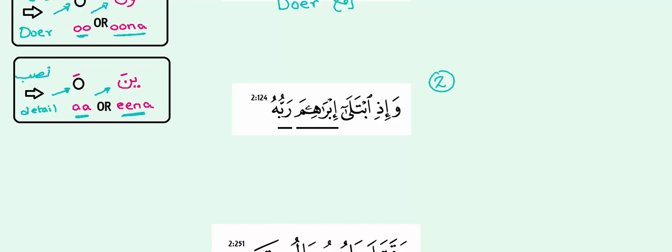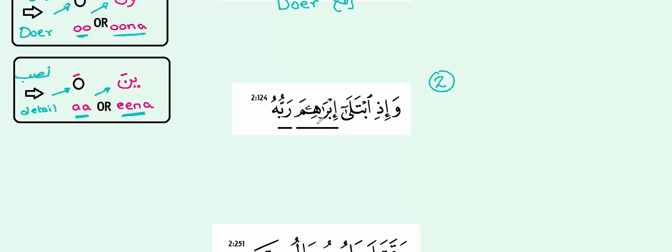The second example, this is a part of an ayah. It says, وَإِذِ ابْتَلَى إِبْرَاهِيمَ رَبُّهُ. So again, the 2 words that we're focusing on over here are Ibrahima and Rabbu. One of them is going to be the doer, rafa. The other one's going to be the detail, nasab. So there's an action that's happening, and I'm trying to identify who is the doer of this action and who is the action being done for or to.